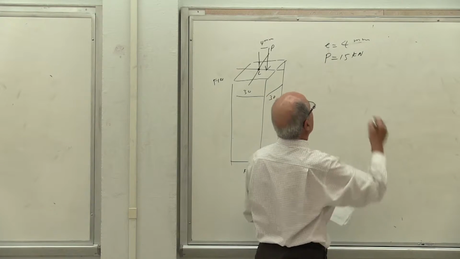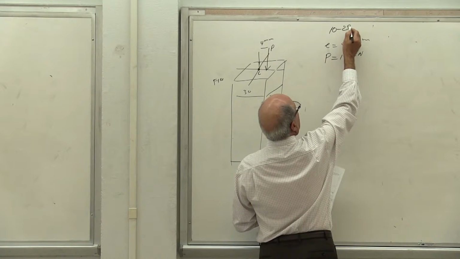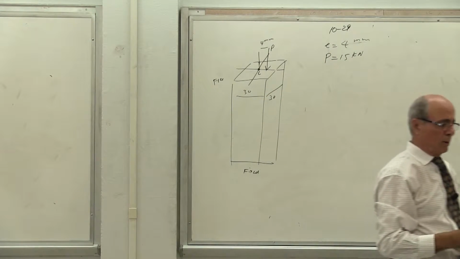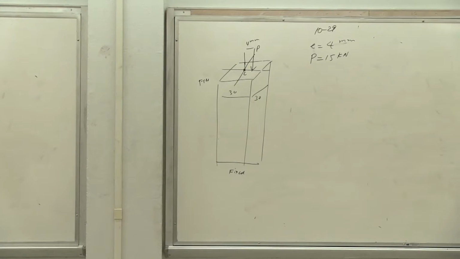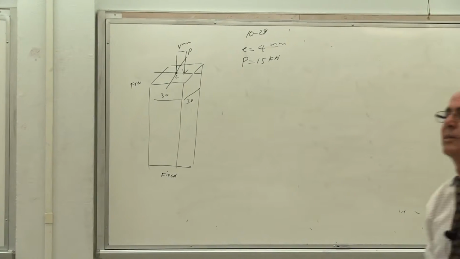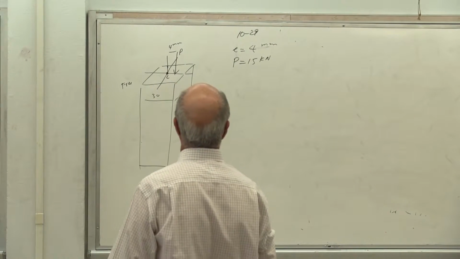By the way, this is problem number 1029, similar to some of your homework, but it is for eccentric loading. Remember, eccentric loading is not as important as centric, because you will see when I go to the code, the whole thing is going to change. I only gave you 2 problems, 30 and 45, which are eccentric loading. Problem 30 is actually very similar to 29. That's why I'm doing 29 for you.